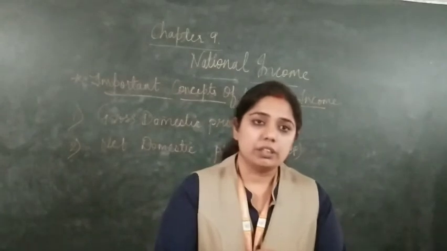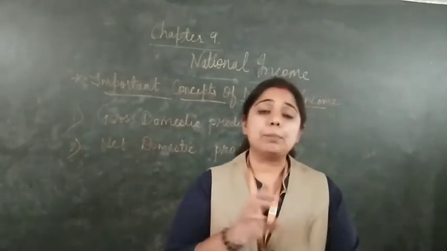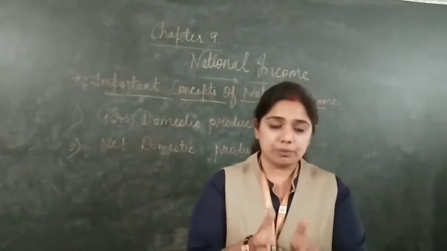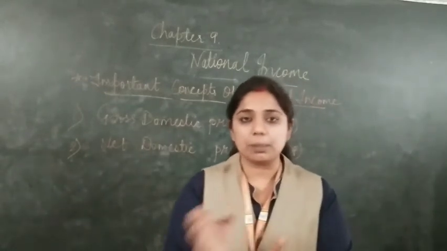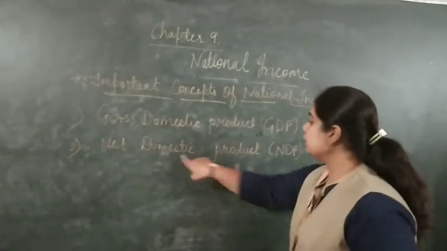There is an expense to produce the thing, and after that the depreciation cost, the cost that is incurred, is known as depreciation, right? So how will we get the net domestic product?